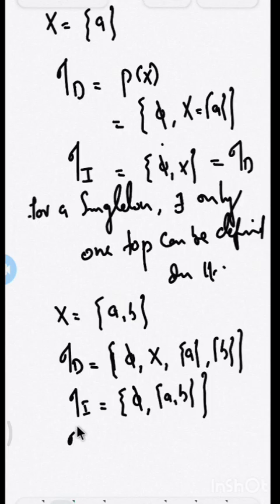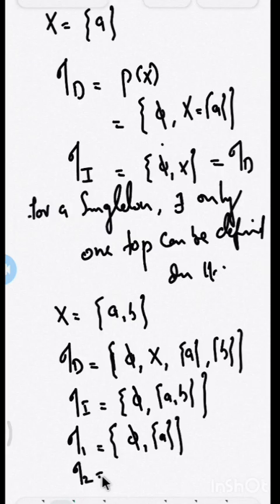And I will define one more topology, TO1, as the empty set and singleton A only, which is different from the discrete and indiscrete. And I will define TO2 as the empty set and singleton set B. So for all these four topologies, we can check whether TO1 is a topology or not. The empty set belongs to it, and one more, the full set X should belong to this topology, right?